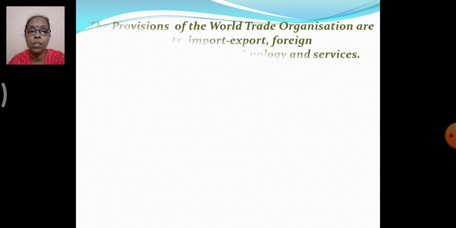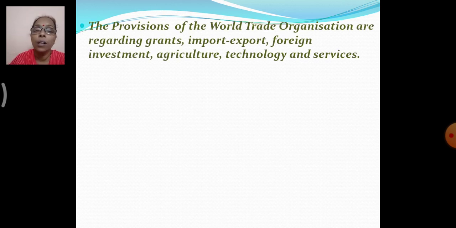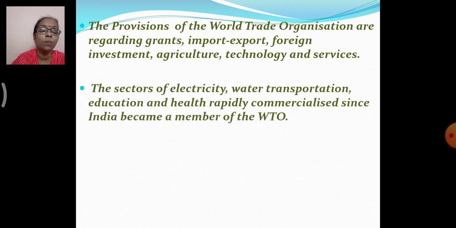Now the provisions of the World Trade Organization are regarding grants, import-export, foreign investment, agriculture, technology and services. These provisions would further be helpful for us to carry out trade. As India became a member of the World Trade Organization, the sectors of electricity, water transportation, education and health rapidly commercialized.